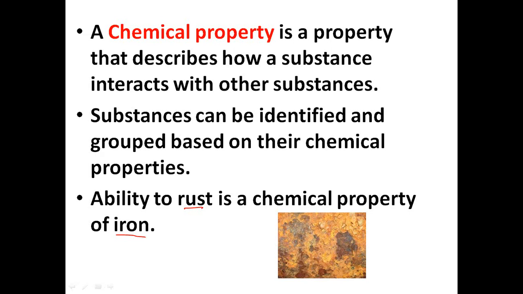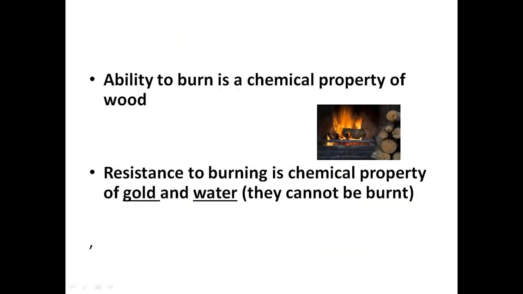And what do we call this? We call this a chemical property of iron. The chemical property of iron is the ability to rust. What about the ability to burn of wood? It's a chemical property as well.